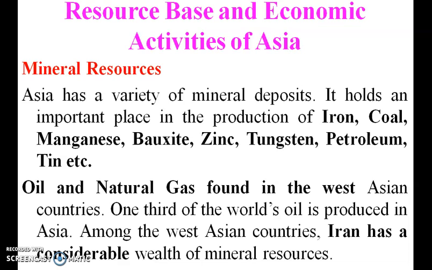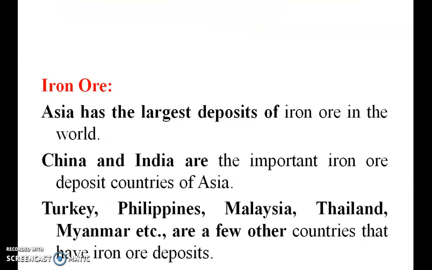Resources based on economic activities of Asia. Mineral resources: iron, coal, magnesium, bauxite, zinc, tungsten, petroleum, tin are some of the mineral resources available. Iran has so many mineral resources. Asia has the largest deposit of iron ore in the world. China and India are the most important iron ore depositories of Asia. Other countries like the Philippines, Turkey and Malaysia also get a lot of iron ore.